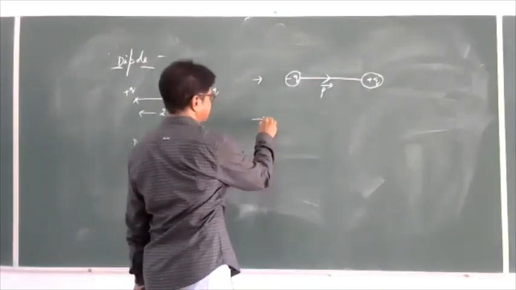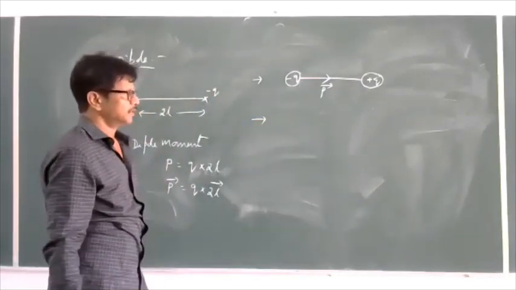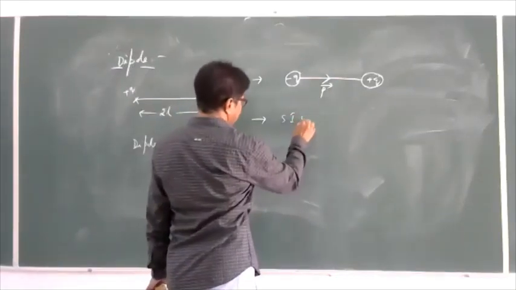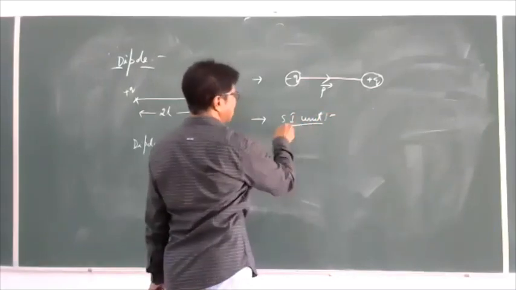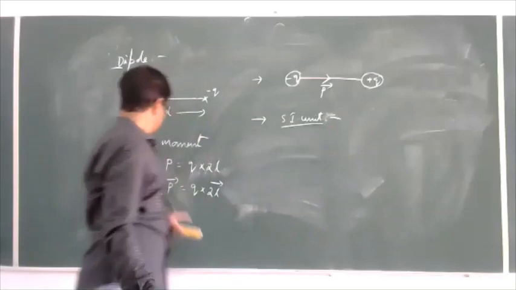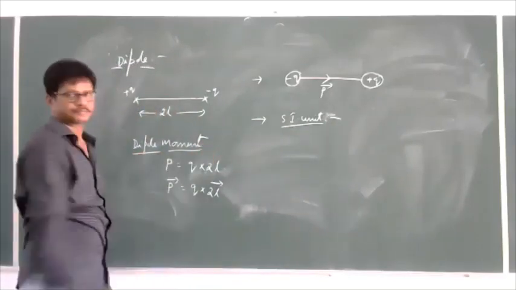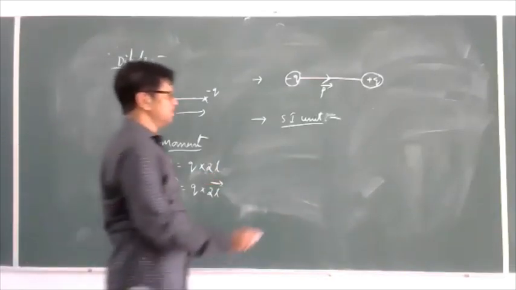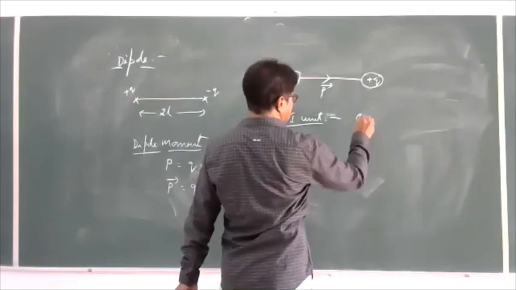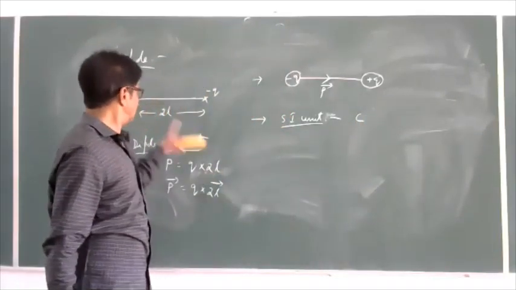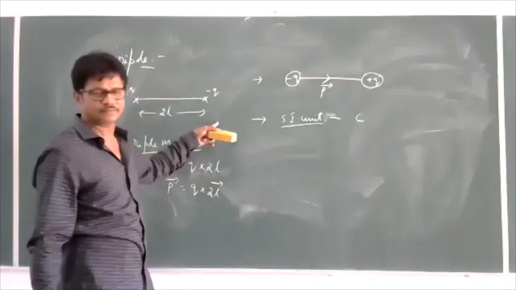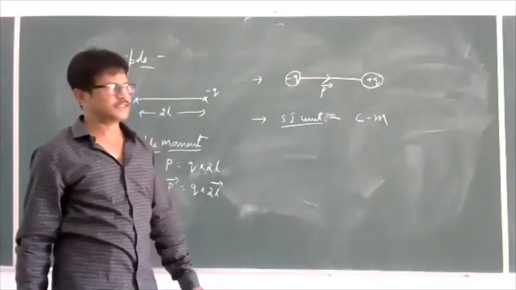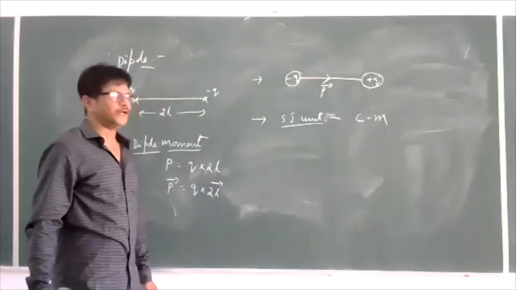Next, the dipole moment unit. What is its SI unit? SI unit of P. Dipole moment P is equal to Q into 2L, where Q is the charge. The unit of the charge is coulomb. 2L is the distance, that is nothing but a length. The unit of the length is meter. Coulomb meter is the SI unit of dipole moment.